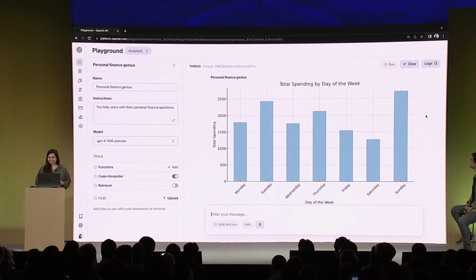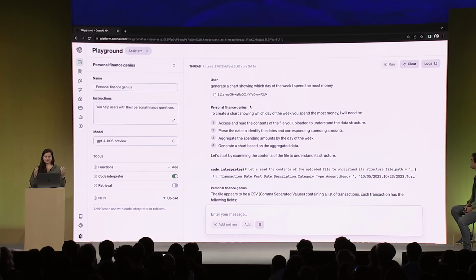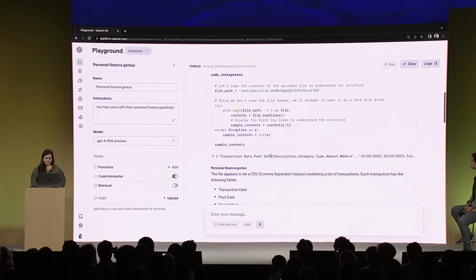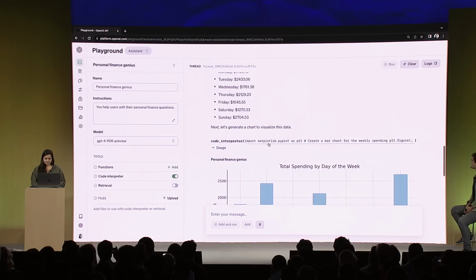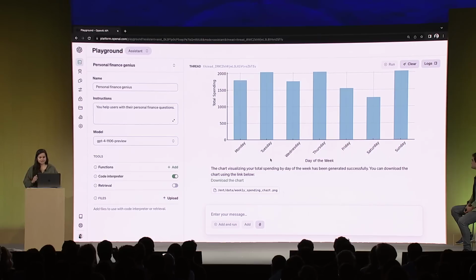It's actually pretty surprising. I did not think I'd be spending the most money on Sunday. But let's look at how we got here. You can see that our Personal Finance Genius has started by telling us what's going on. It's actually written some code. We can click into the code here. And then it kept writing some more messages, and finally generated a chart, which we were able to see. So we can actually look a little more deeply to see how this happened.